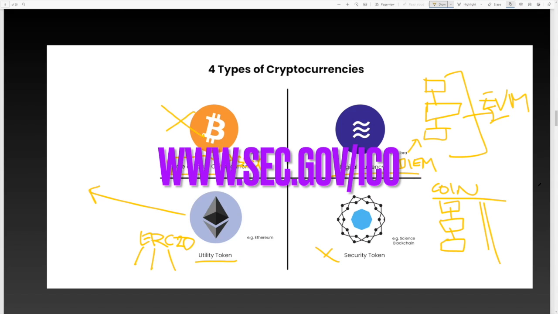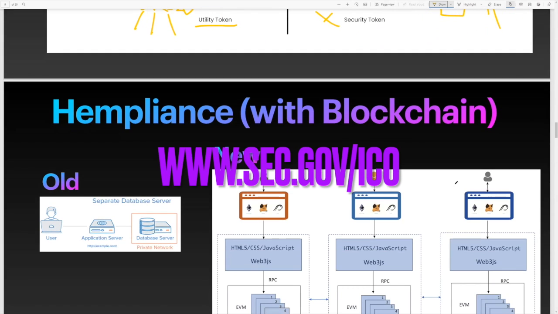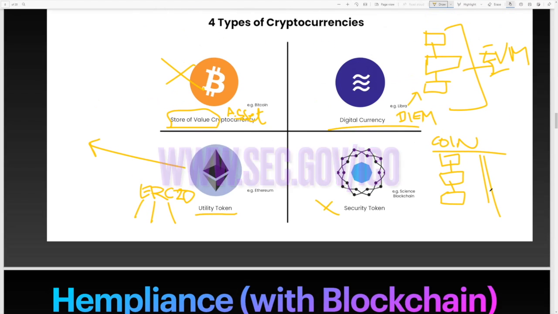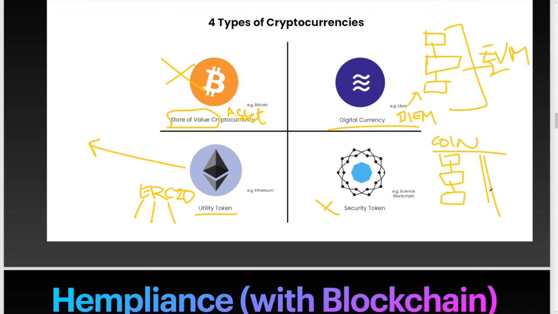Let me ask you a quick question. We produce this token that's around Hempliance, around this blockchain that we created through Hempliance and our algorithms. Should the token be part of Hempliance, or should it be its own separate entity? No, the token is part of Hempliance.